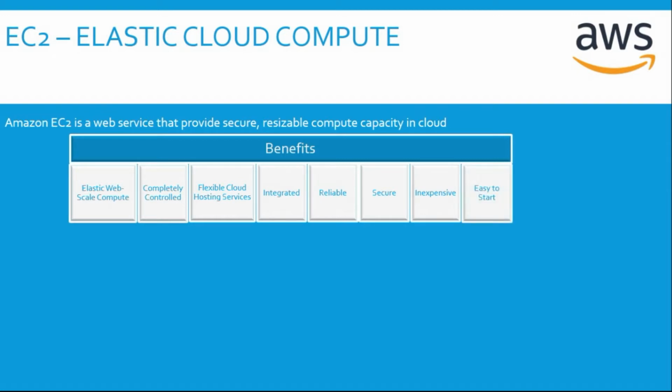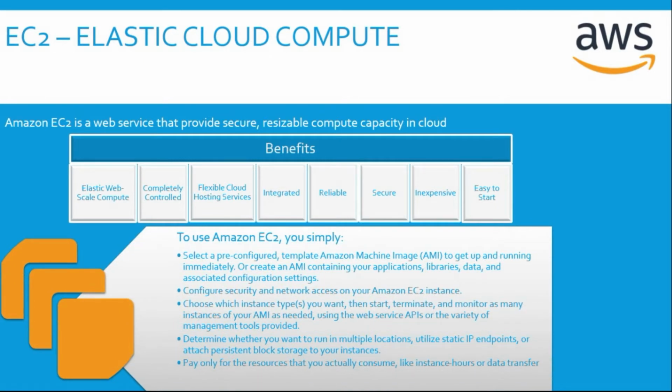The last is easy to start. It is easy to launch an EC2 instance. We have options like AWS console, which is most widely used, CLI, command line interface, which is a preferred way for developers, and SDKs to choose from. We have various third-party software like Terraform, which can also be used to launch an EC2 instance.